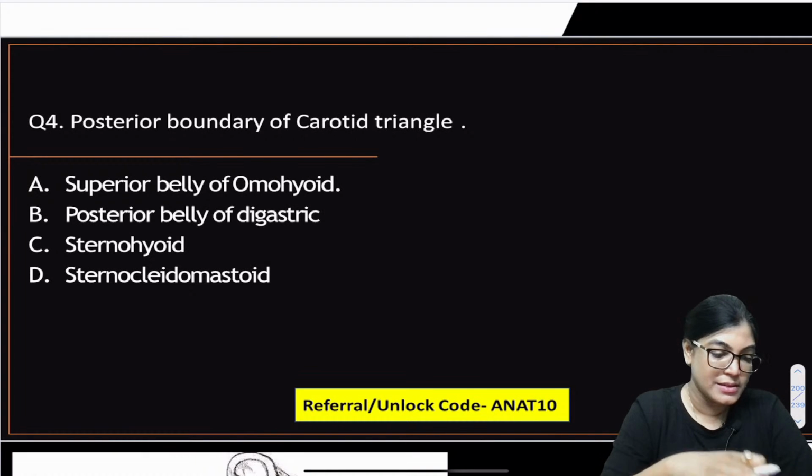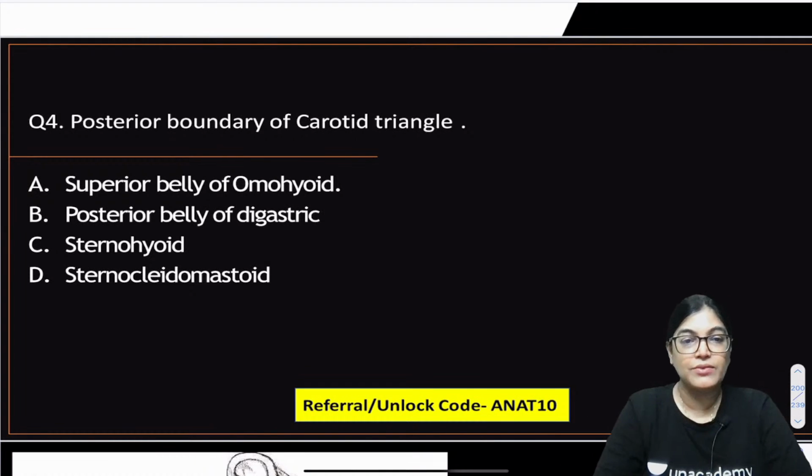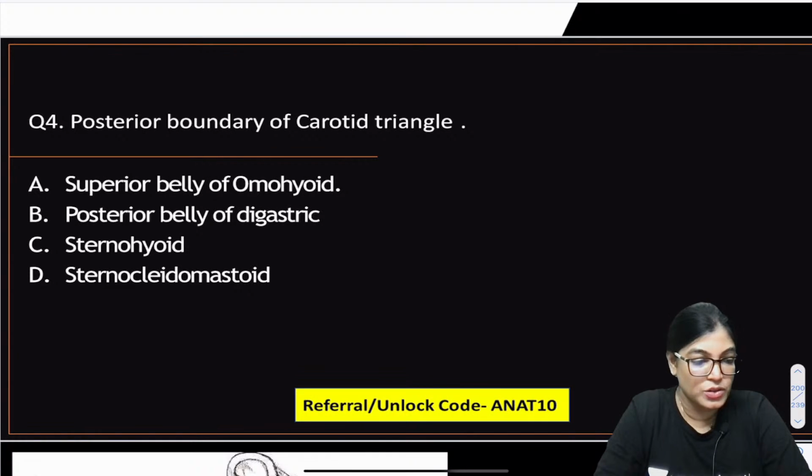Mark the correct answer. If you do not know, you can still give an answer because I will come up with the explanation. A few options can be clearly ruled out. So, mark the correct answer. Which of the following is forming the posterior boundary of the carotid triangle? Your time begins now.